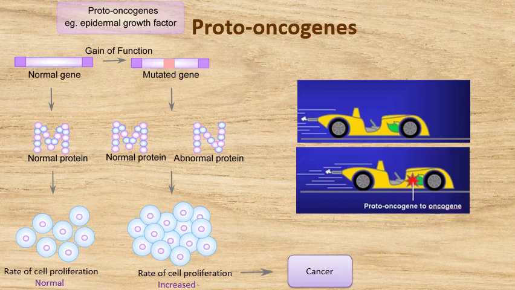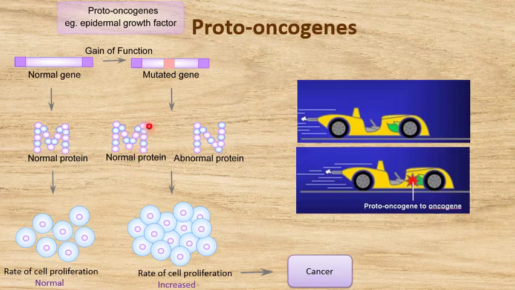When this proto-oncogene has been converted into an oncogene, what has happened to the product? The product will be the same, but it will be produced in higher than normal levels, or else it will be produced in the cells where they are not normally expressed, or else the product will be a slightly abnormal protein which will have a prolonged action.